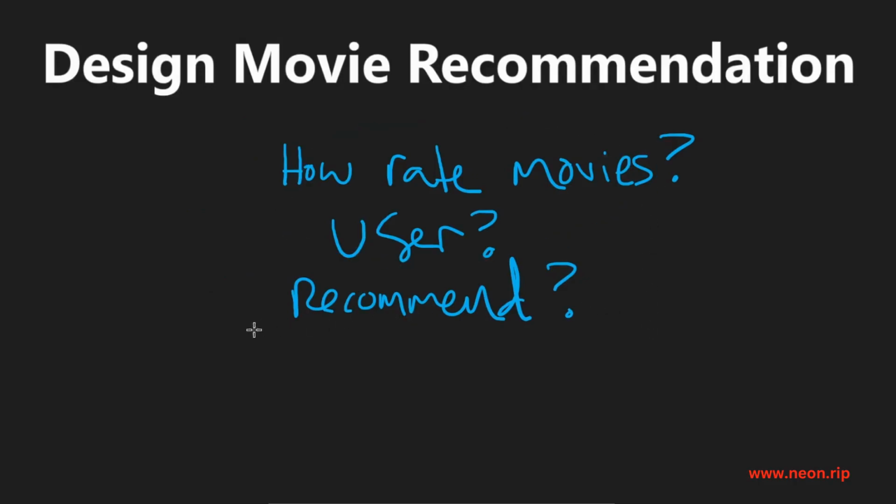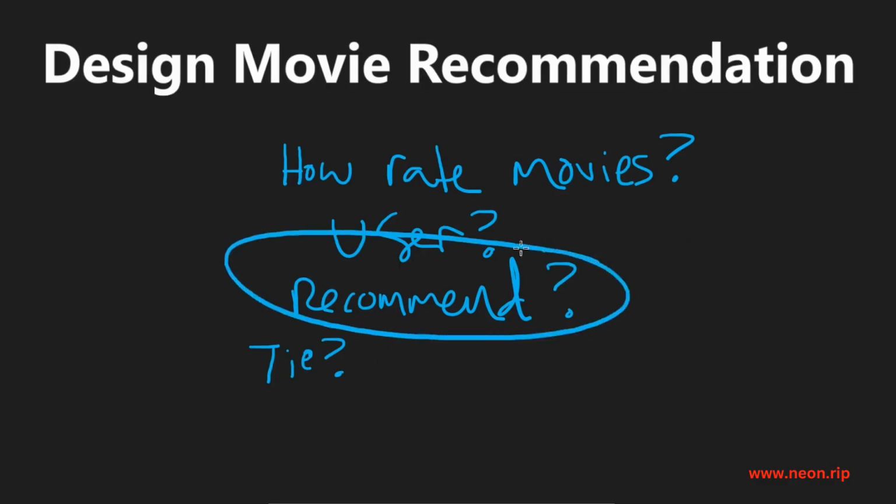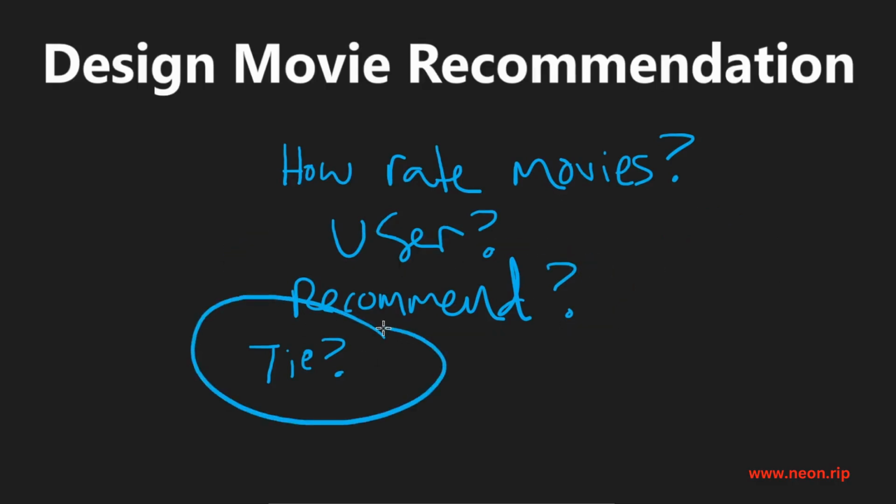Maybe if we have a relatively small amount, we don't have to worry about being super efficient. Maybe we can talk about some edge cases, like what if there is a tie in the movie that we are recommending? When we recommend a movie, are we just recommending a single movie, or are we doing multiple movies? If it's just a single movie, what if our recommendation system has a tie between two movies? Which one do we choose?